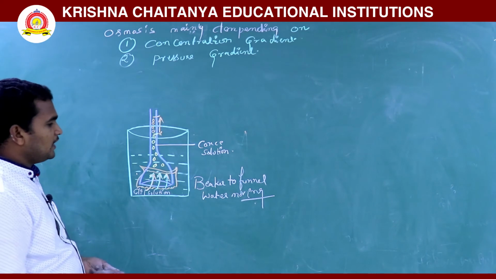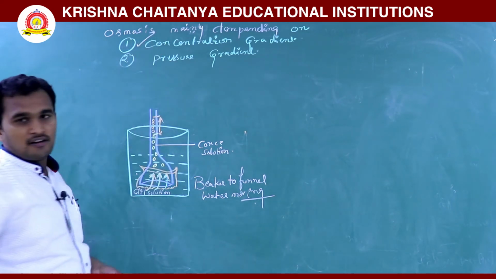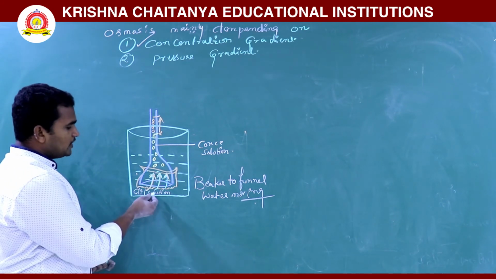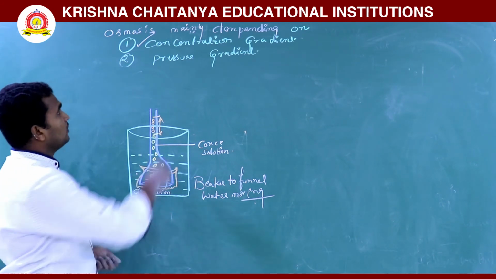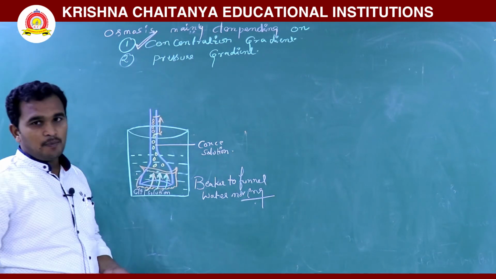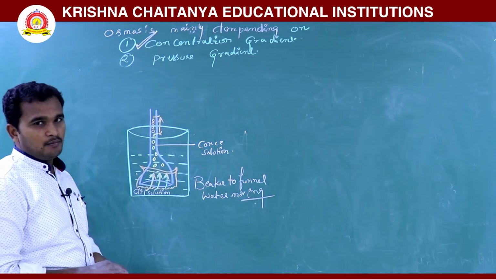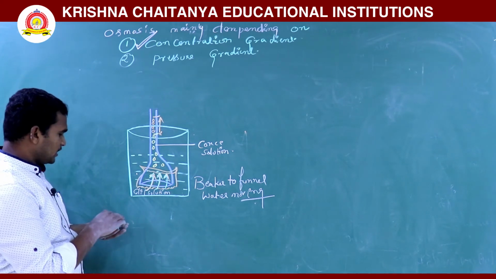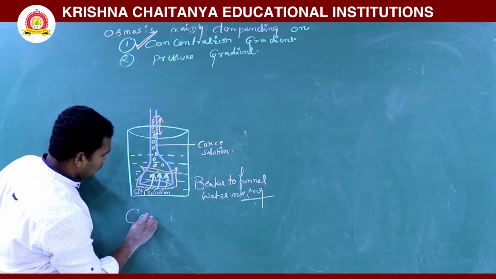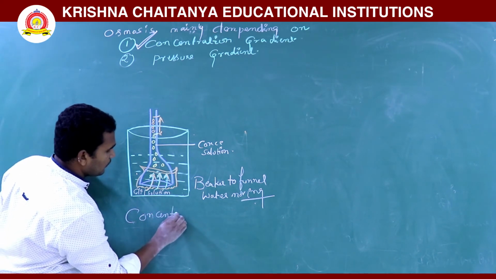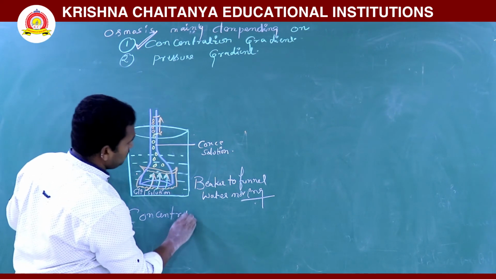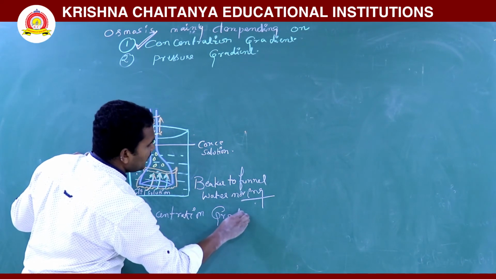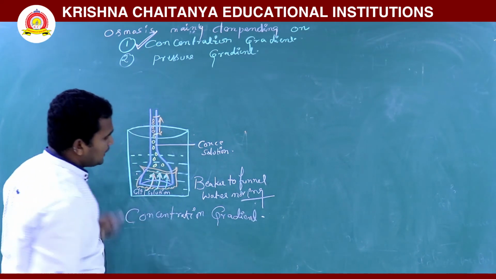Osmosis mainly depends on concentration gradient. Here high concentration is there, here low concentration is there. That's why water moves from high concentration to low concentration. So osmosis mainly depends on concentration gradient. That is the concentration gradient experiment.